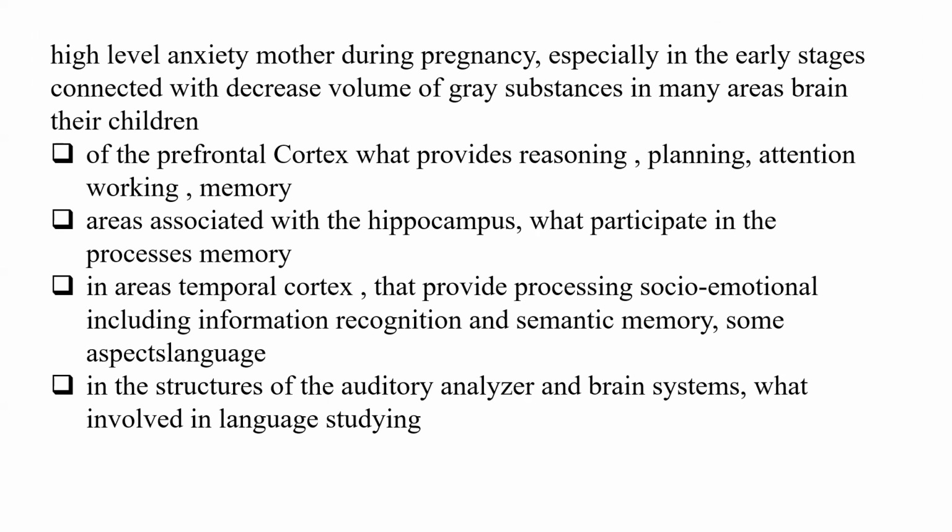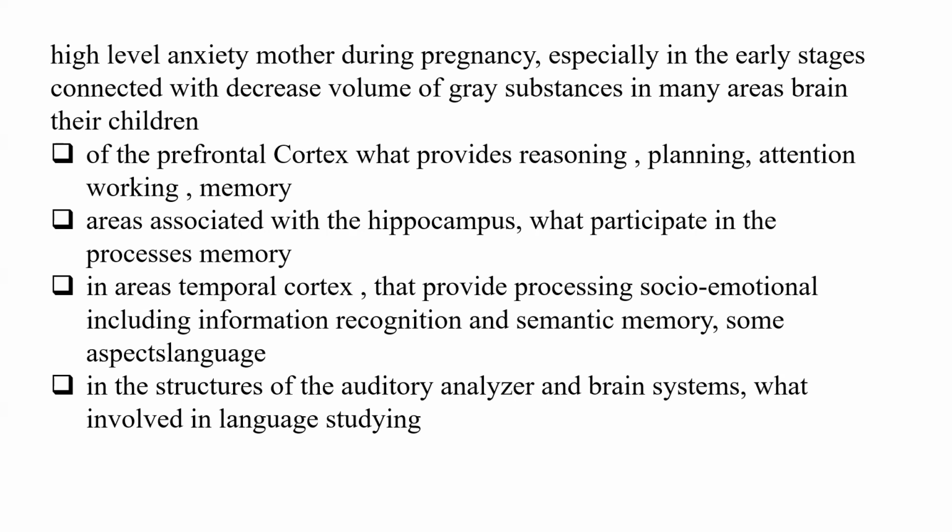High-level anxiety in mothers during pregnancy, especially in the early stages, is connected with a decreased volume of gray substance in many areas of the brain of the children. For example, a decreasing quantity of cells of the prefrontal cortex, which provides reasoning, planning, attention, working memory. Areas associated with the hippocampus, which participate in the memory process, are affected.